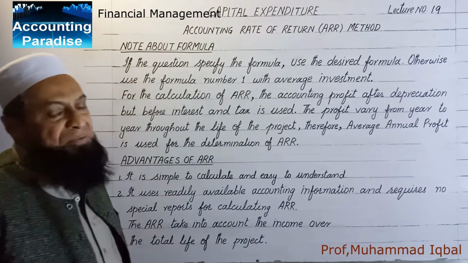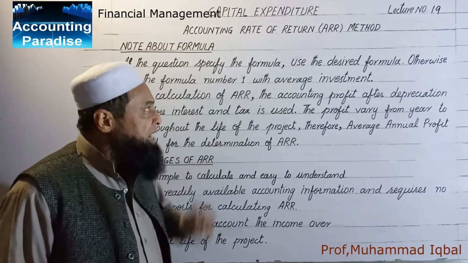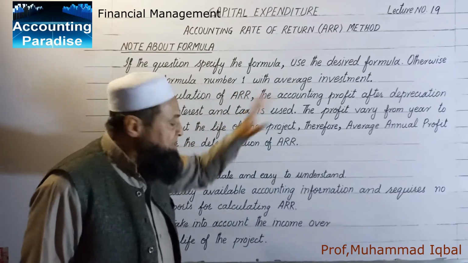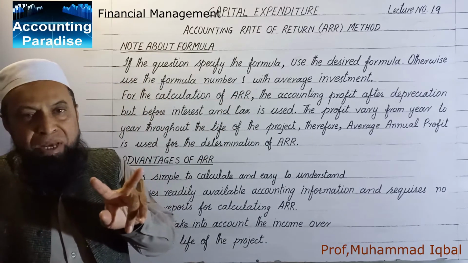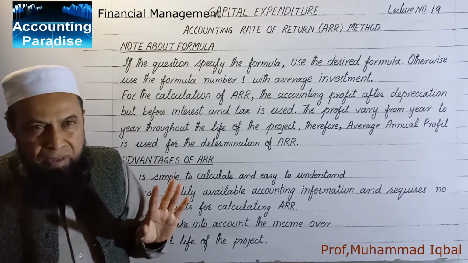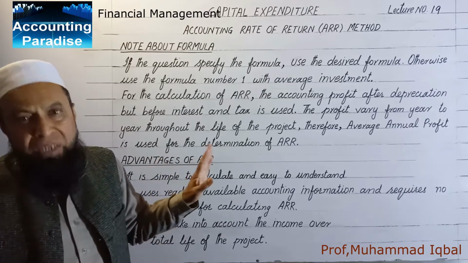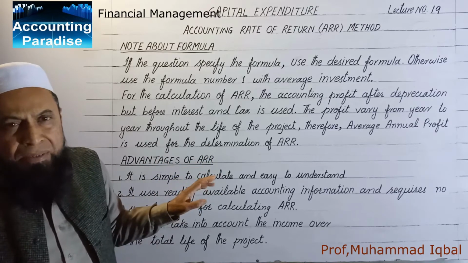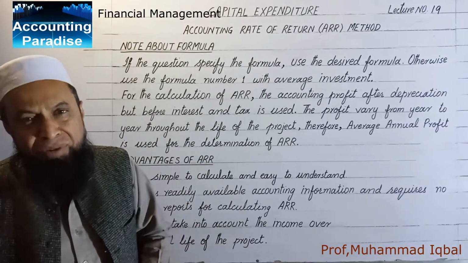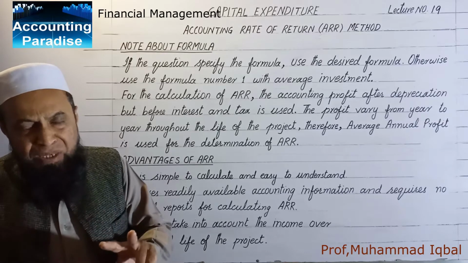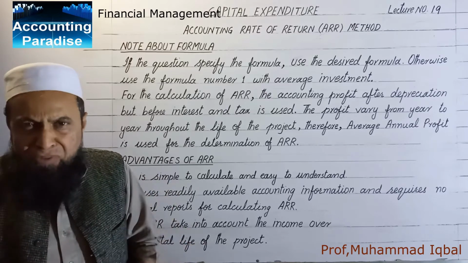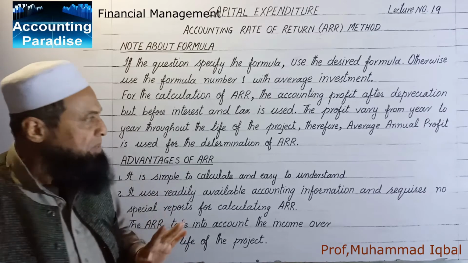These are some notes about the formulas. If the question specifies the formula, use the desired formula. Otherwise, use formula number 1 with average investment. You see that we have stated 2 formulas. The numerator is the same, but the denominator in formula number 1 is average investment and in formula number 2 is the initial investment. If the question specifies any formula, you should use that formula. Otherwise, you use the first formula in which there is average investment.